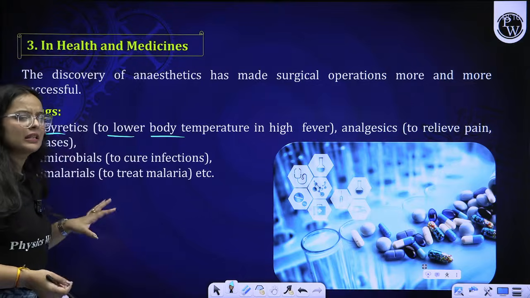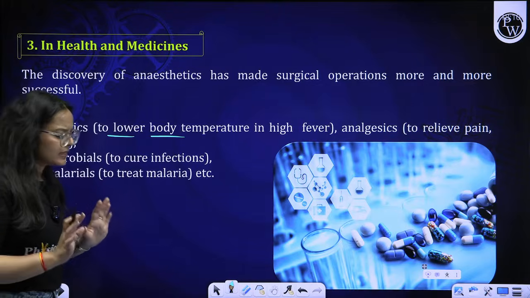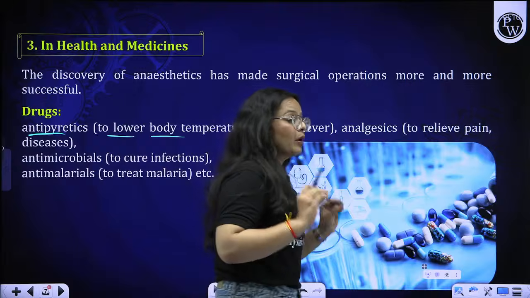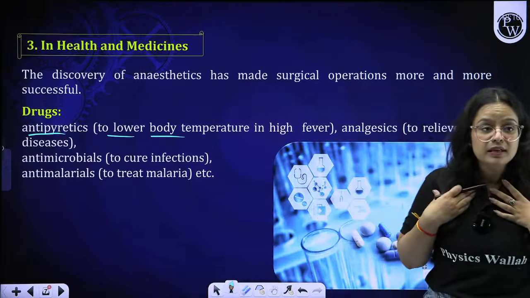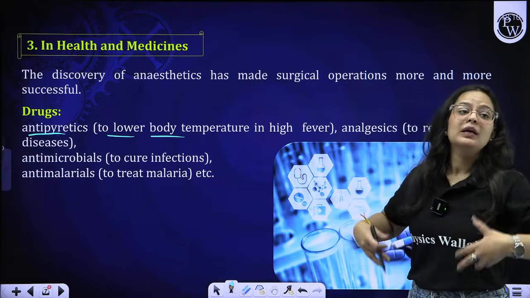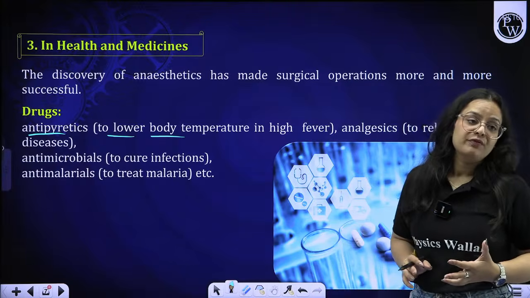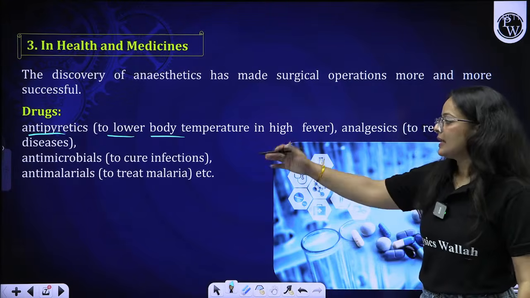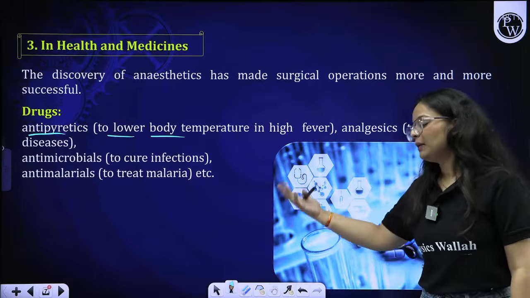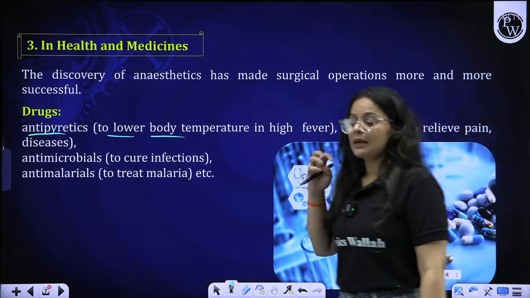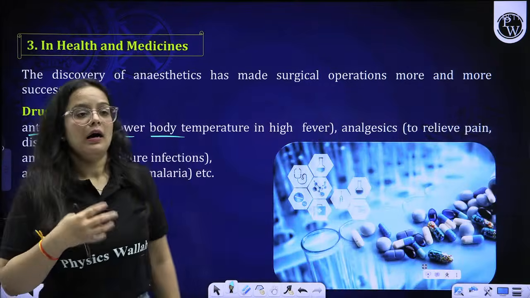So these are all the basic theory portion that just tells you how chemicals are important for our life, because once we know the importance of chemicals, only then can we come across the different applications of them. Okay, so this is antimicrobial to cure infection, anti-malarials are also there. So all these chemicals are useful as drugs for our daily life.